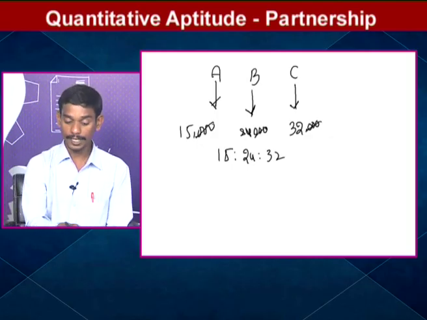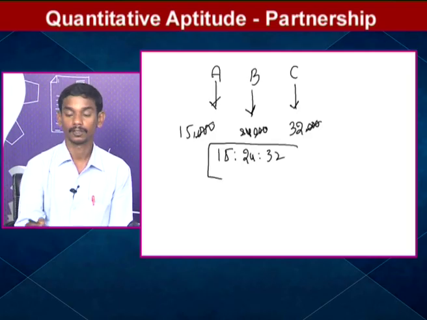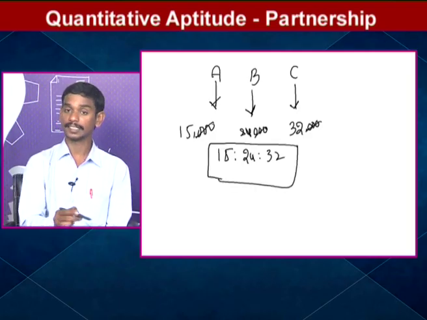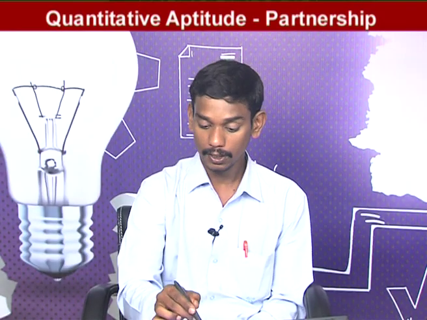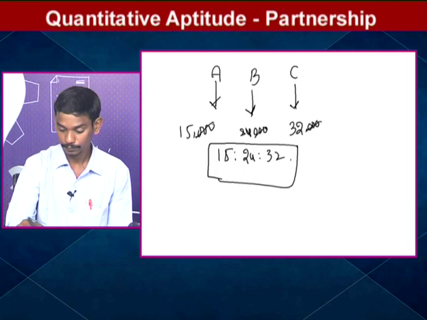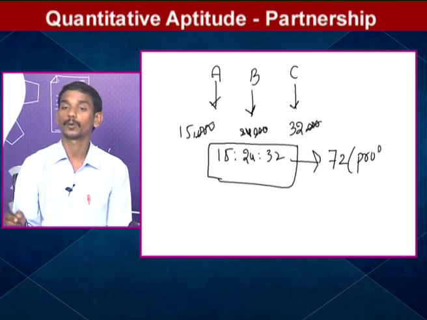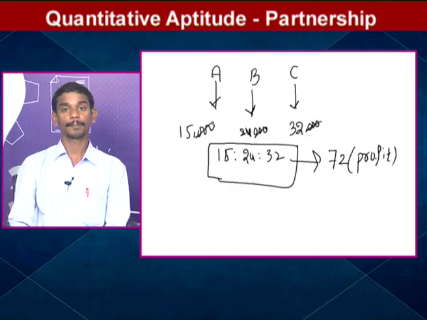What is the sum of the ratios? 72. Total profit will be distributed in the ratio of 15 is to 24 is to 32. What is the sum of the total profit parts? 72. Profit is nothing but the share of A plus the share of B plus the share of C. So total profit is 72 parts.